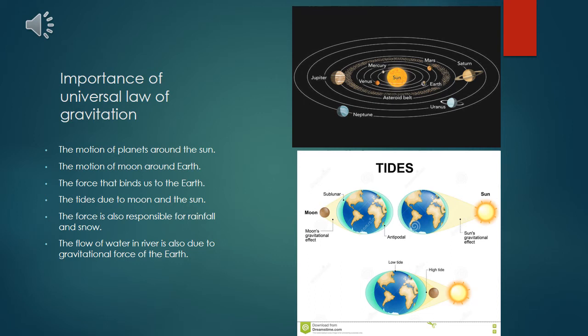Next one, the gravitational force is also responsible for rainfall and snow in the downward direction, because rainfall and snow are particles having mass and are attracted in the downward direction. The flow of water in rivers is also due to the gravitational force of the Earth.